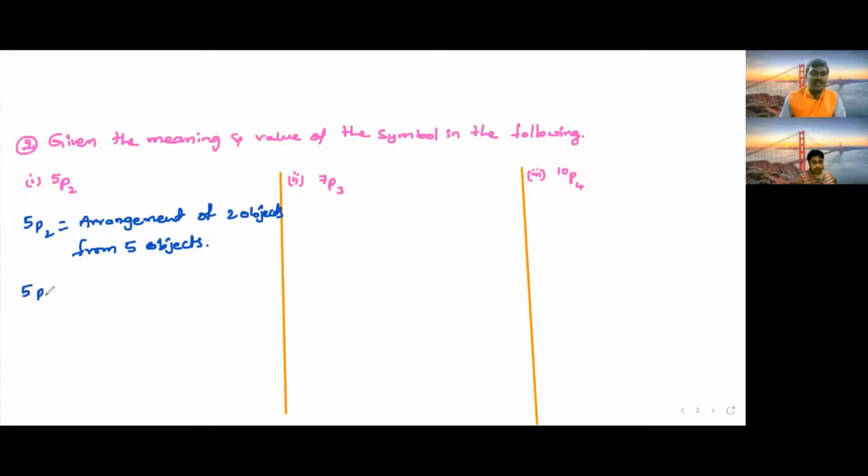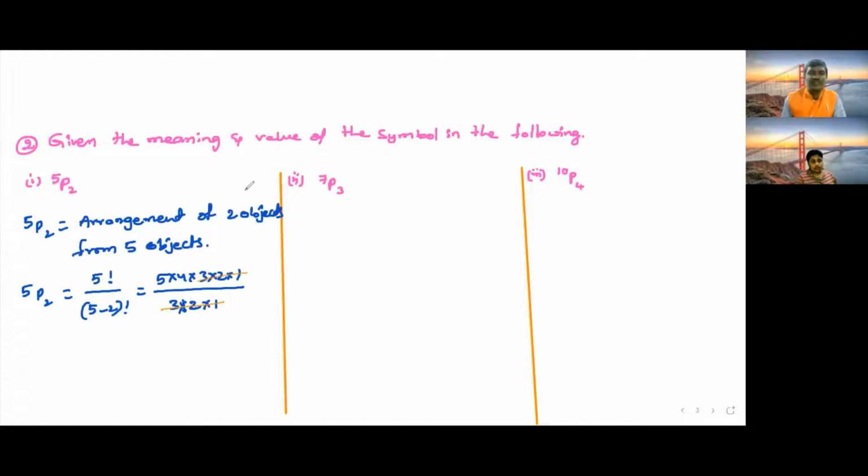5p2 is equal to, as I already told you, we can find the value in 2 ways. 5 factorial divided by 5 minus 2 factorial. 5 factorial is 5 into 4 into 3 into 2 into 1, whole divided by 5 minus 2, which is 3 factorial, that means 3 into 2 into 1.